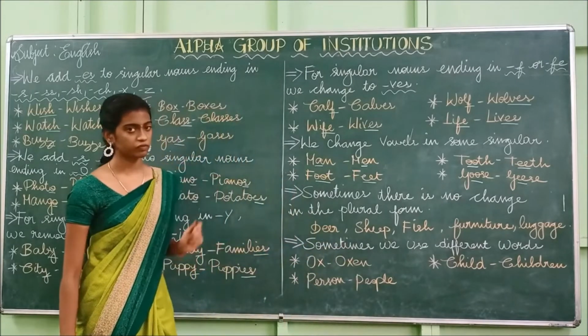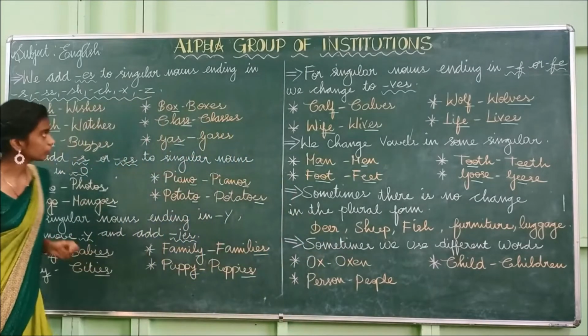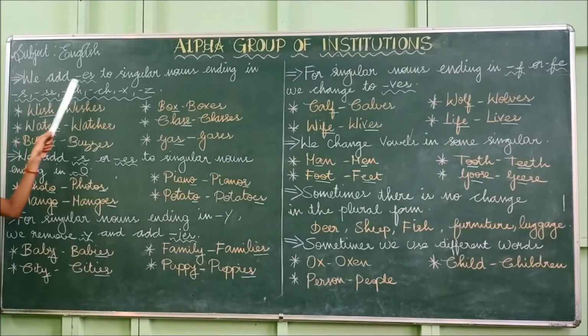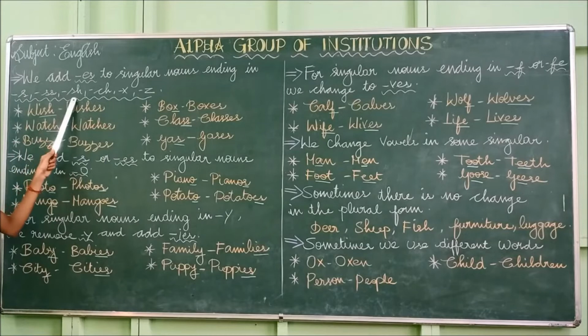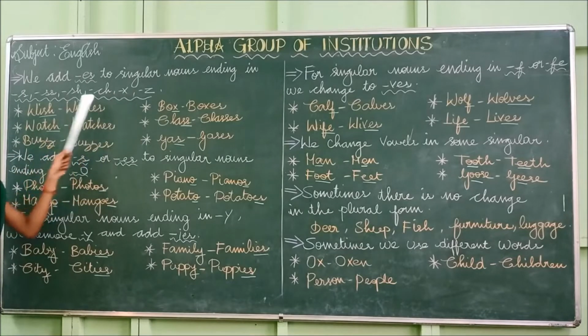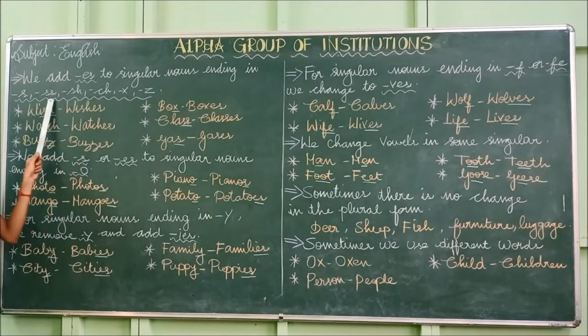Have you understood this, students? Shall we recall from first? So we add es to singular nouns ending in s, ss, sh, ch, x. So if the word ends with these letters, what do we have to do? We have to add es.